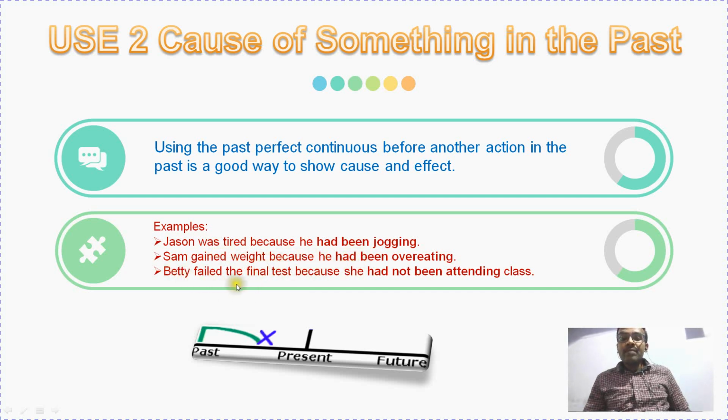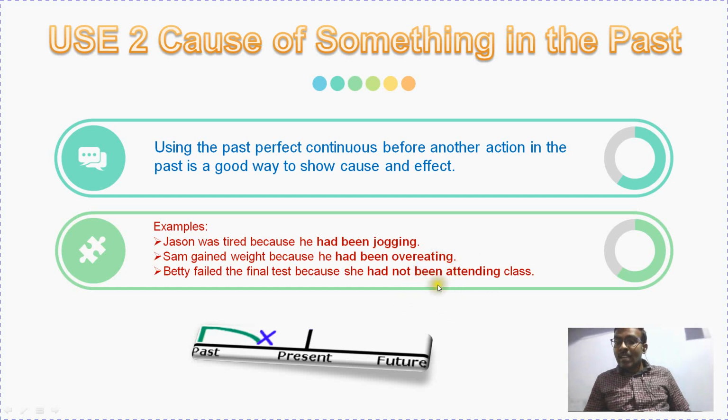Likewise, Betty failed the final test because she hadn't been attending the class. Here the contraction is hadn't. So she couldn't pass the test because she hadn't attended the class properly, followed by she couldn't attend the test properly, so she failed, right?